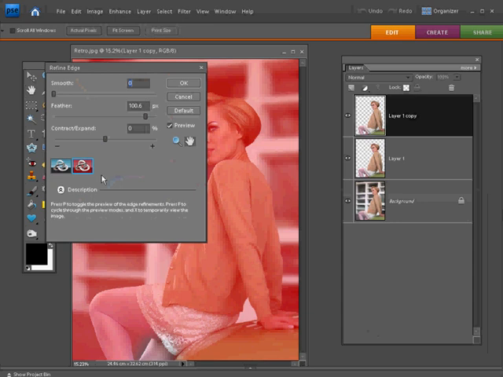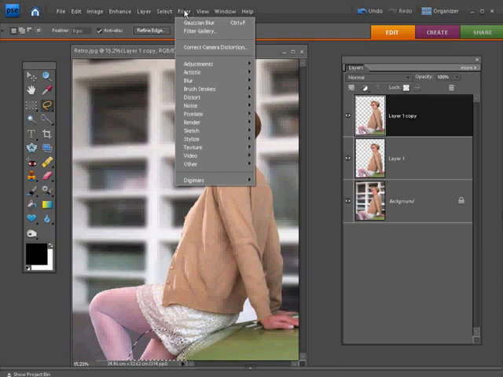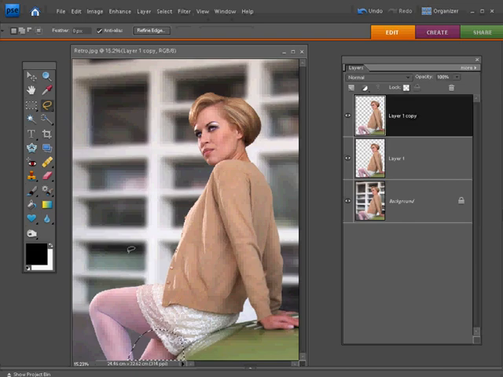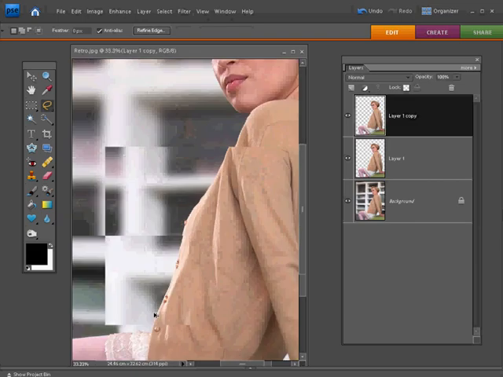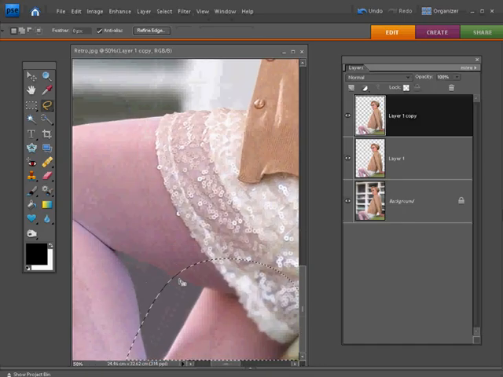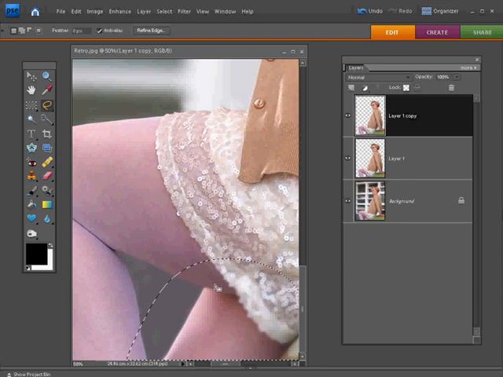Back up to Refine Edge, 100 pixels is good again. Click OK, Filter, and then instead of going all the way through the Blur menu again, we can just use this option that's popped up, the previous filter option. Give that a click or press Ctrl and F on the keyboard. That'll apply the blur to that area. And then because I don't want to apply that blur to the underside of her leg there, that needs to be as sharp as the rest of the model, what I'm going to do is press Ctrl and D to get rid of those marching ants to start with.